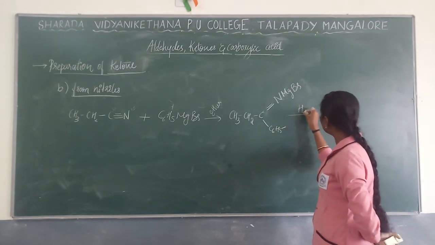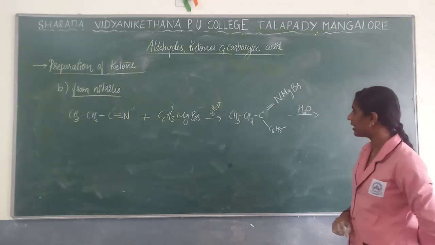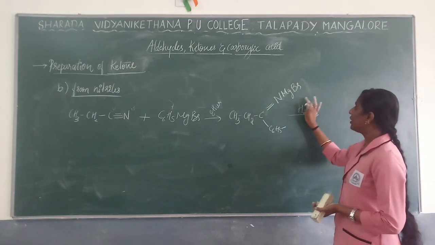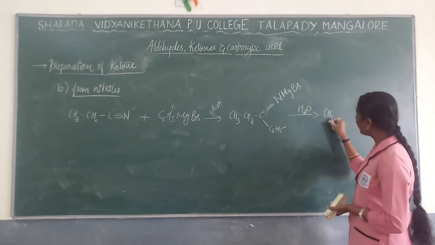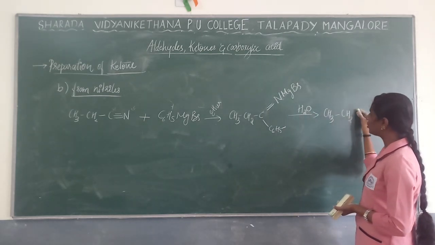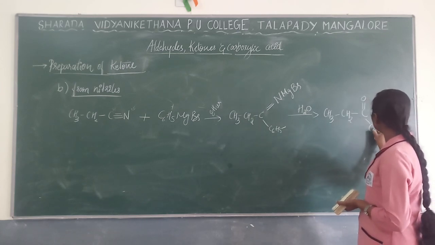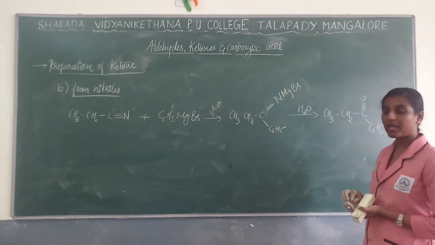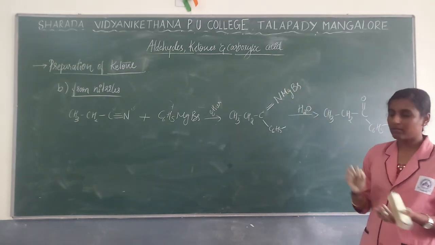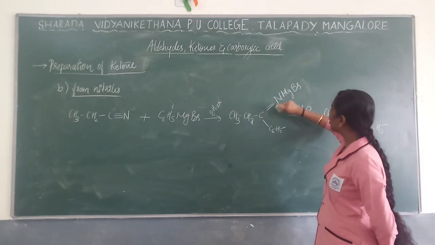Again on hydrolysis. Hydrolysis is nothing but either H2O or H2O plus, also you can write. See, here by using this you will get ketone as a product. So the final product will be formed over here: CH3, CH2, C double bond O, and you are going to get C6H5. Whole of this group will be removed. How will it be removed? See, the mechanism is not important, or it won't be asked. I'll just tell you how you will get it.